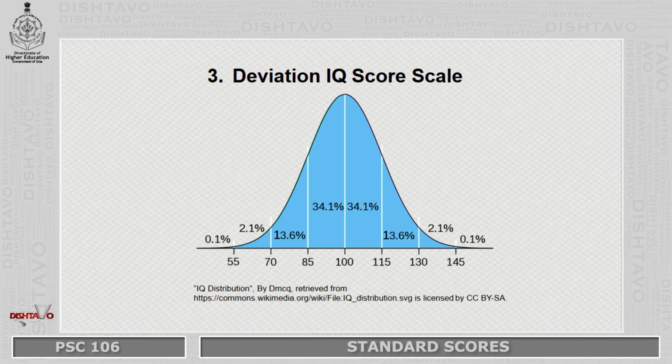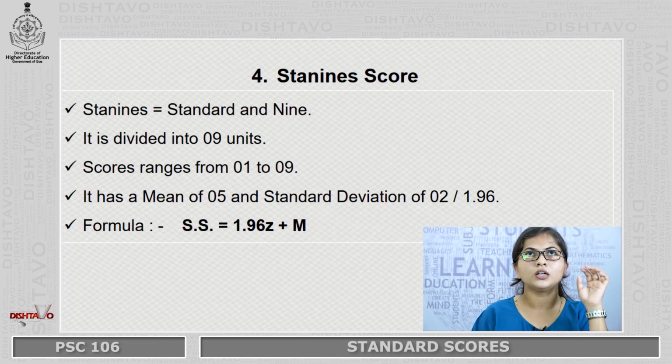Again, let us say that if you have attained a raw score that falls 3 deviations above the mean, that this is your mean, all right, and let us say that it falls 3 deviations above the mean. That means you will attain a deviation IQ score of 145. That is how you can gain your deviation IQ score, by transforming your raw score.